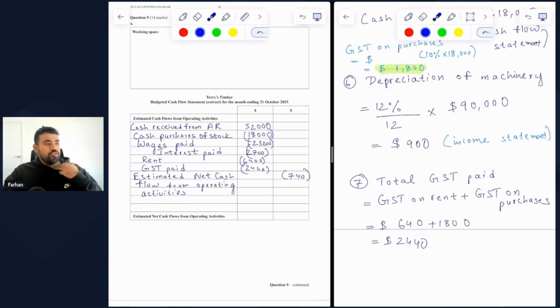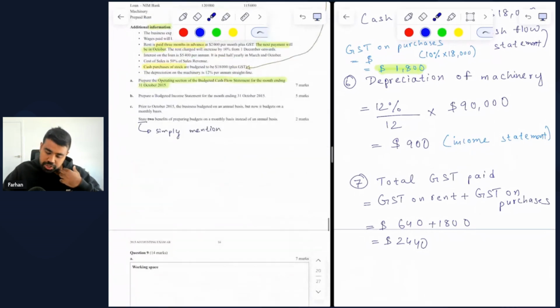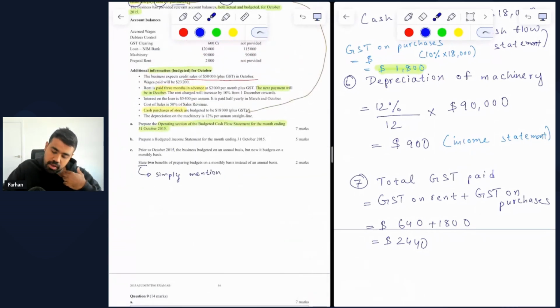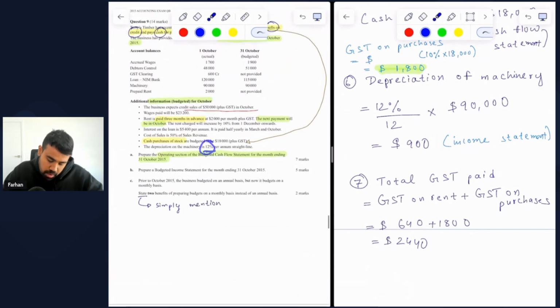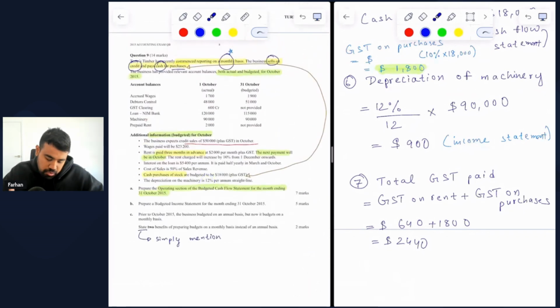Now let's refer to additional information number 6 for depreciation, which is pretty straightforward. So depreciation on the machinery is 12% per annum straight line. Before you jump straight to the calculation though, you need to check the account balances properly. You can see that the balances for machinery at 1st of October and 31 of October are not really changing, which refers to no machinery being purchased and the old machinery is still in use. So this 90,000 refers to the cost of the machinery that we have.